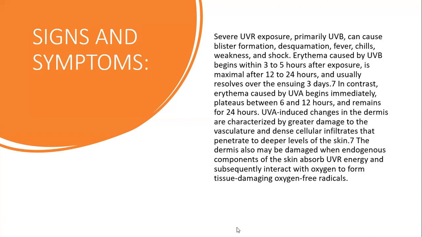Now come to the signs and symptoms of erythema. Severe exposure to sunlight, severe UVR exposure, primarily UVB, can cause blister formation, desquamation, fever, chills, weakness, and shock. Erythema caused by UVB begins 2 to 4 hours after exposure, is maximal after 12 to 24 hours, and usually resolves over the ensuing 3 days.